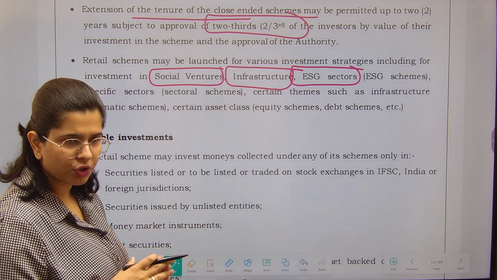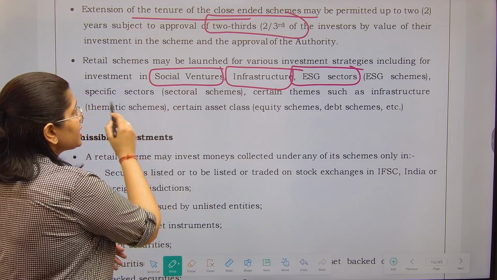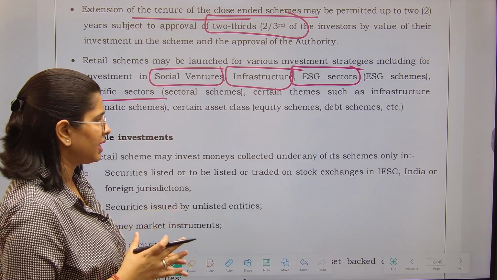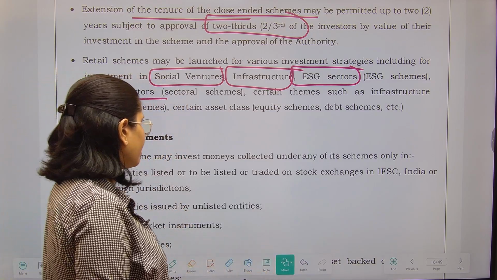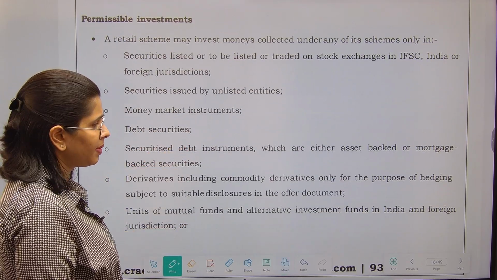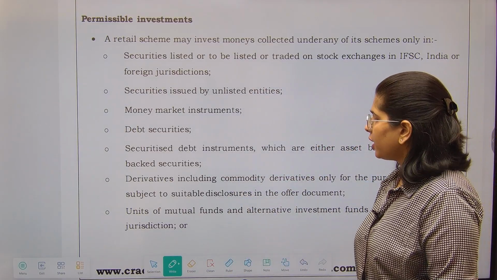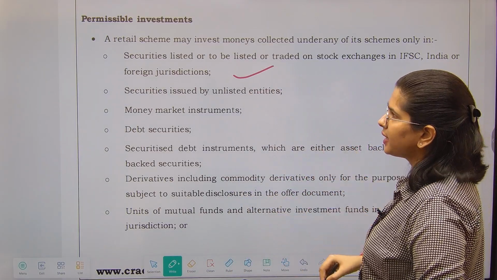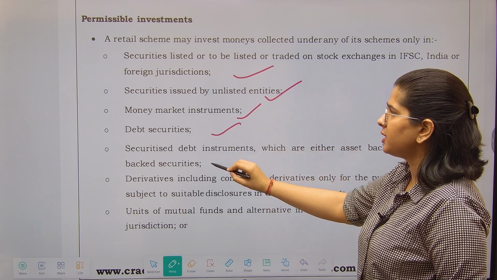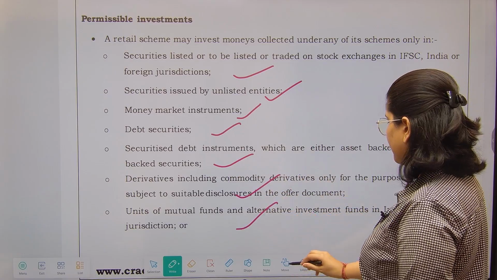There is a separate provision onto that. Okay? Your environmental social governance schemes, specific sectors, certain schemes like infrastructure, equity schemes, debt schemes, etc. These can be the things over here. Now, what are the permissible investors? If you have taken money from the investors, where you are going to invest such money? So, securities which are listed or to be listed or traded on foreign jurisdiction, unlisted entities, money market, debt securities, securitized debt instruments, derivatives, units of mutual funds, like that.